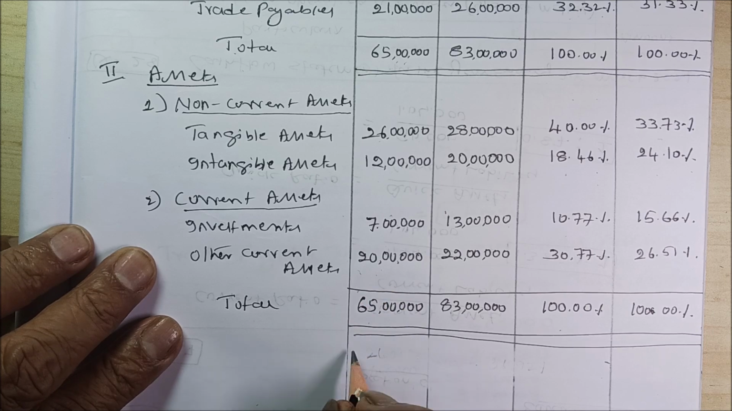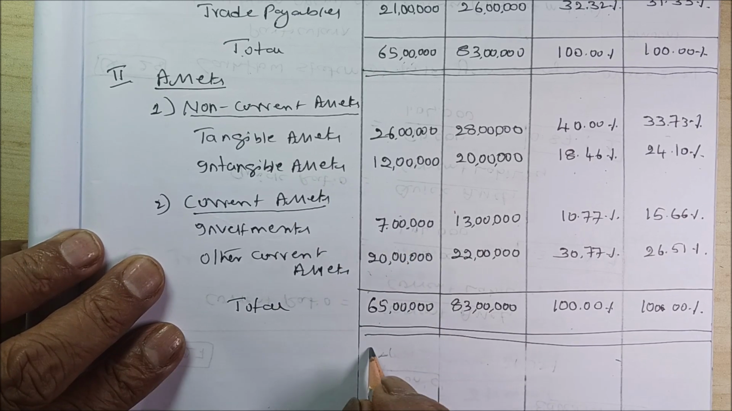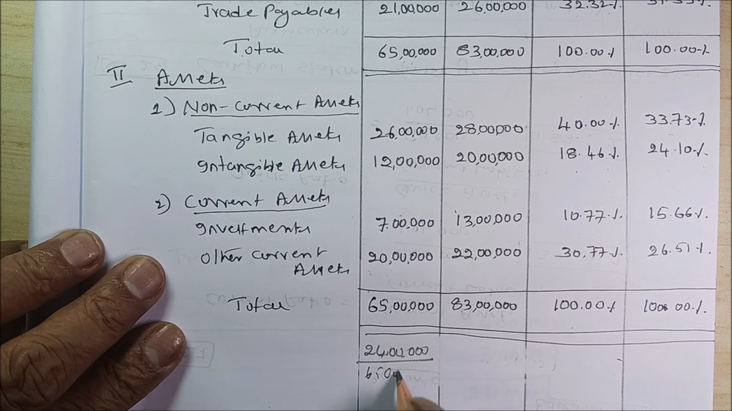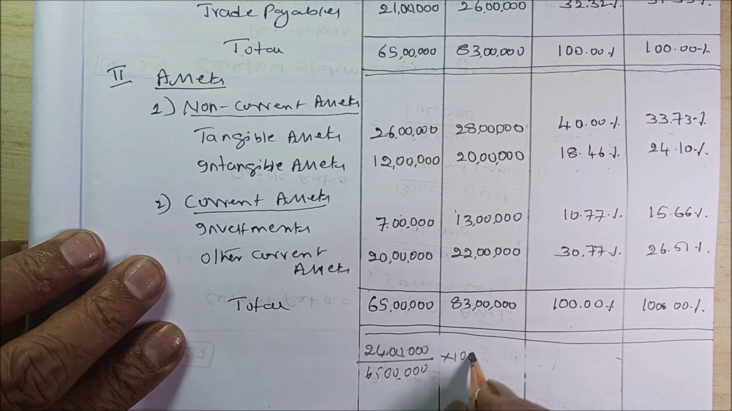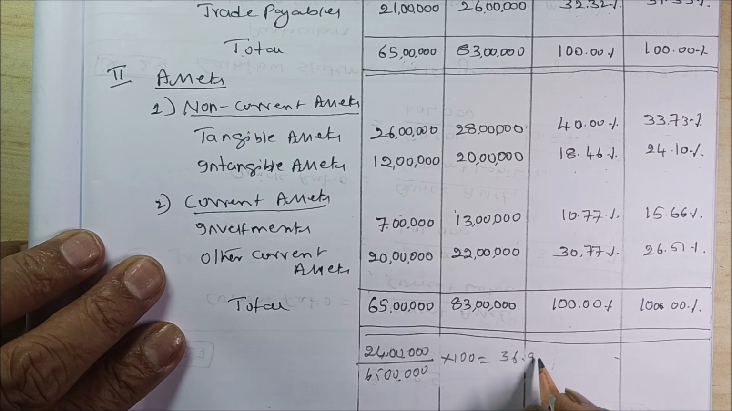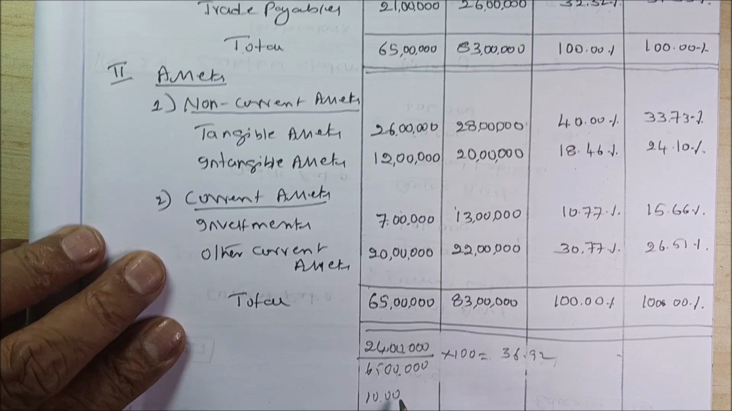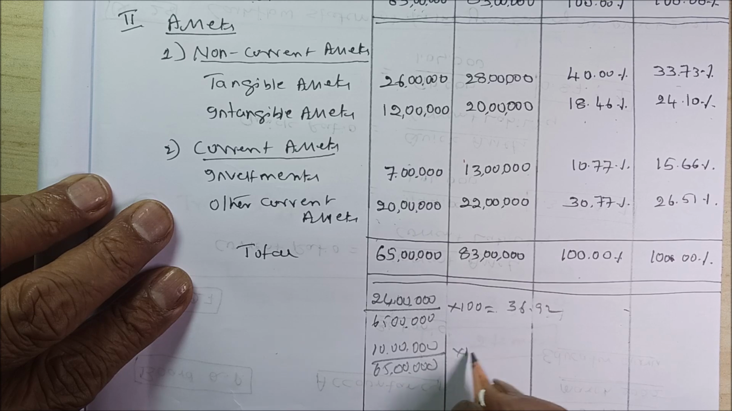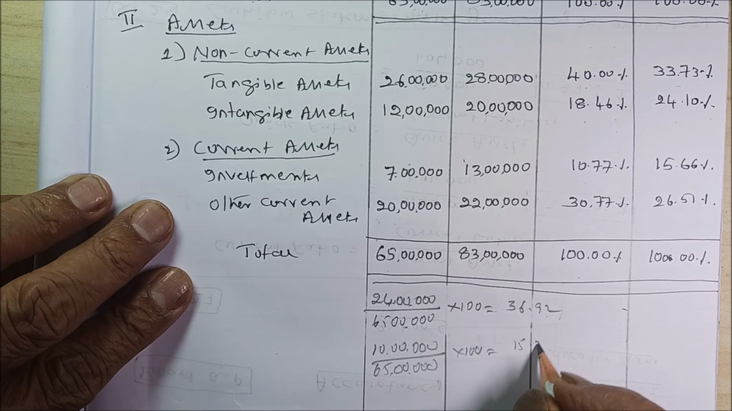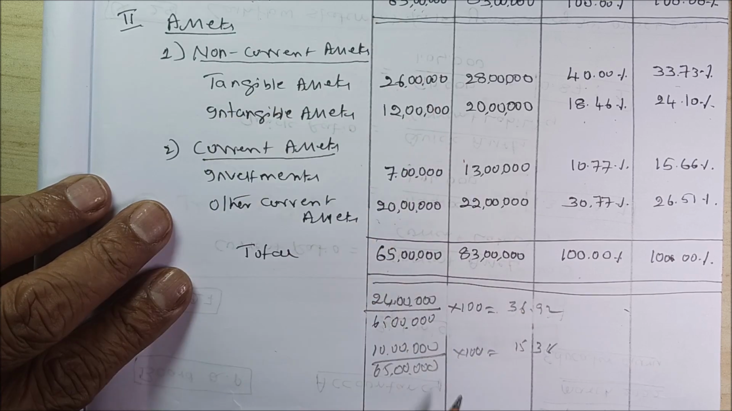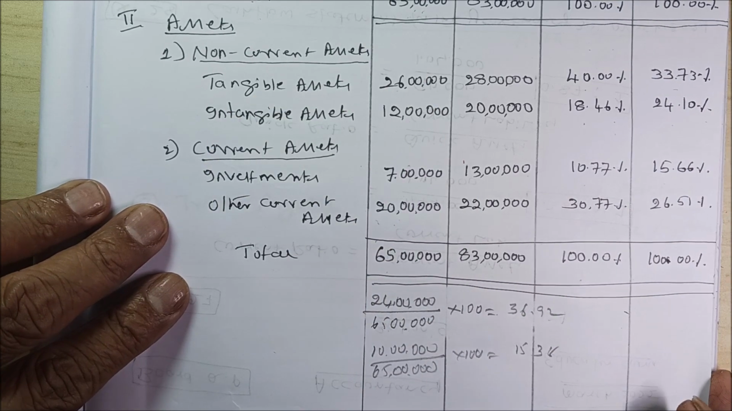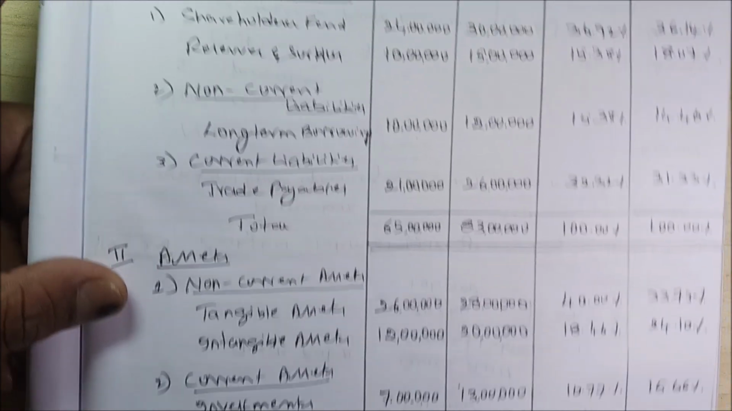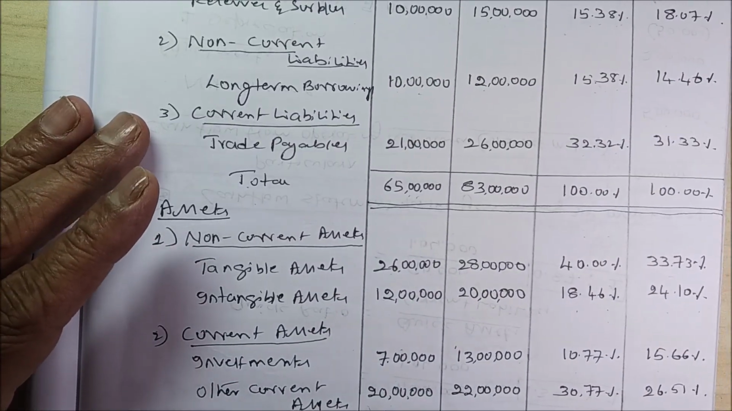For your reference, in your calculation you can do like this. You can say 24 lakhs divided by 65 lakhs, you can show it in the calculation separately for each item, is equal to 36.92. Likewise, 10 lakhs divided by 65 lakhs into 100 is 15.38. You can show it for each item like this separately, then write it directly in your answer. It is very easy, you are going to get 100% in such type of common size balance sheet questions, so do it, right?